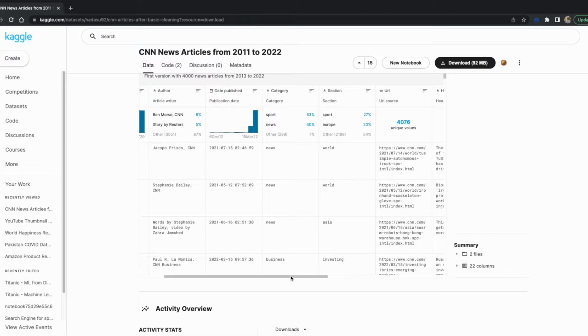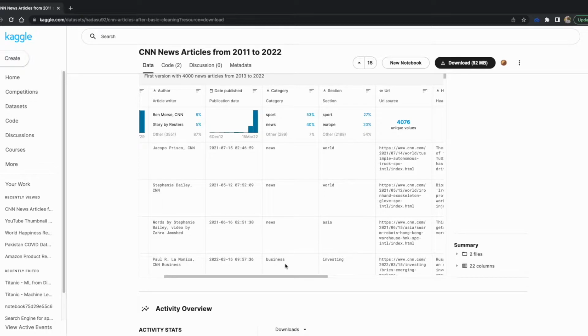So my basic idea is that we will use this dataset and first try to do classification, right? You can see here it is news, it is business, and so many other categories might be there.